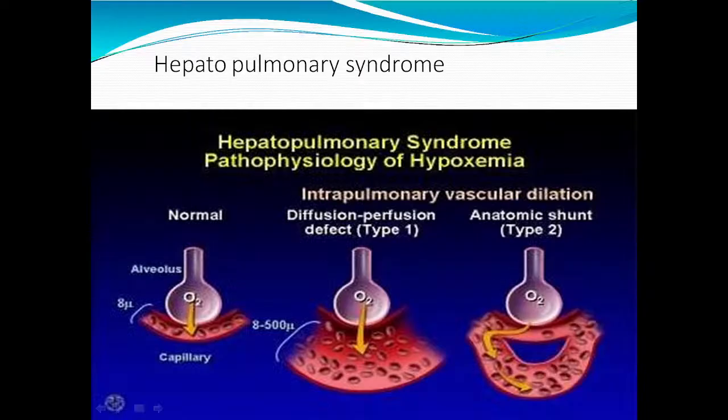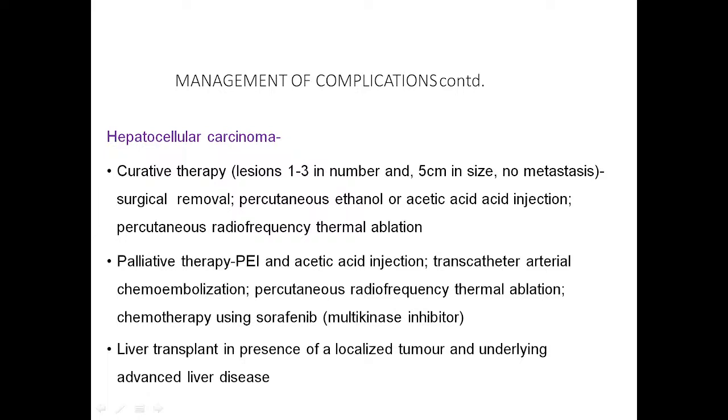Then hepatopulmonary syndrome, because of AV shunting around the alveoli. The name is hepatopulmonary; the patient develops hypoxia because of liver cirrhosis. And lastly, hepatocellular carcinoma. If lesions are small, then we can advise surgery or we can go for ablation of these. Percutaneous ethanol or acetic acid is injected into these hepatocellular carcinomas.